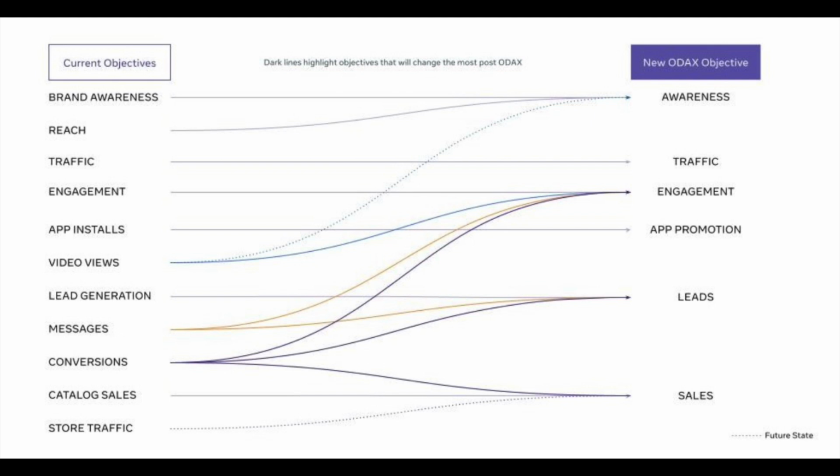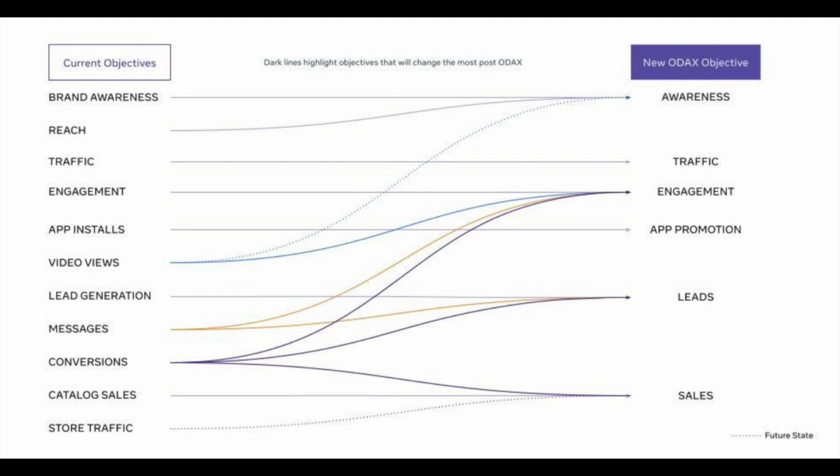App installs is now directly going to app promotion. Lead generation, messages, and conversions, like I mentioned, will all be accessible through leads. And then we will also have conversions, catalog sales, and store traffic all going to that sales tab.